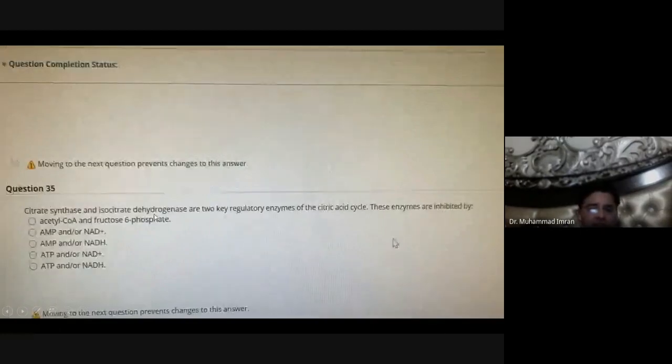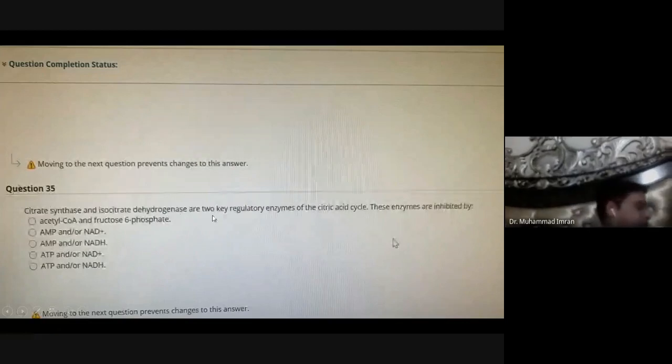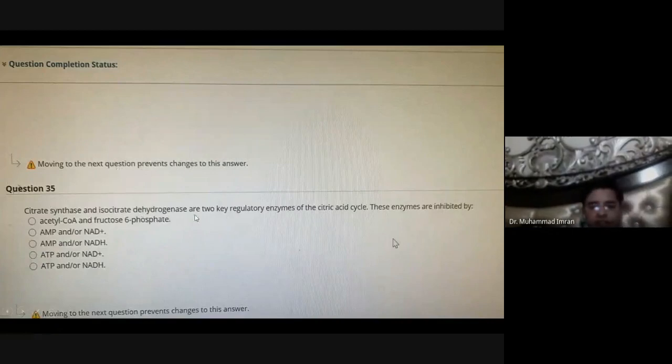Citrate synthase and isocitrate dehydrogenase are the two regulatory enzymes of the citric acid cycle. These enzymes are inhibited by a high level of ATP and NADH, which shows the high energy state of the body. So citrate synthase and isocitrate dehydrogenase are inhibited by the high energy state of the body. A high level of ATP and a high level of NADH can block them.